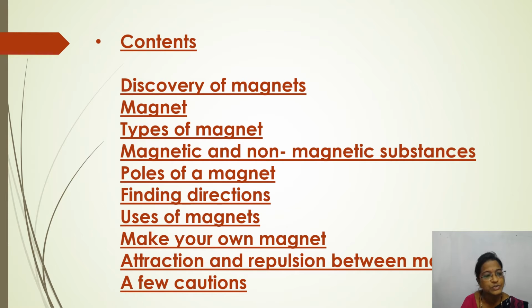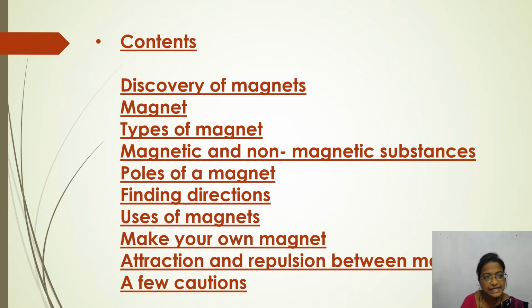So let me revise once again. First we will discuss the discovery of magnets, next magnet, types of magnet, magnetic and non-magnetic substances, poles of a magnet, finding directions, uses of magnets, make your own magnet, attraction and repulsion between magnets, and a few cautions. These are the contents which we are going to learn in this chapter.